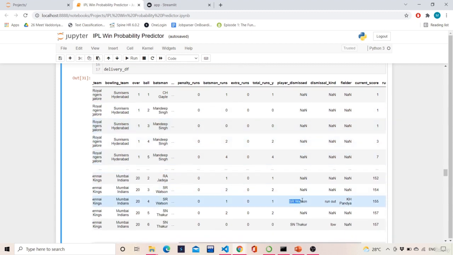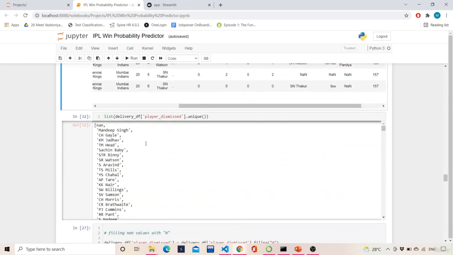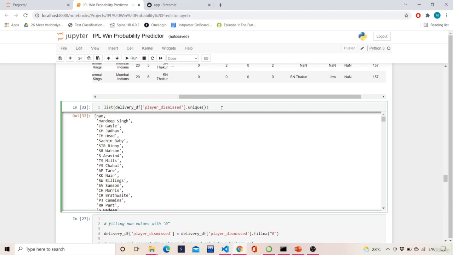Now over here, wherever there is SR Watson, or any name, that means the player was out. You can see the type of dismissal also, like the player SR Watson was run out by Kunal Pandya. So we will try to replace this NaN with 0, which means the player was not dismissed. And if there is some kind of name, we will replace it with 1. So whenever there is 1, the player has been dismissed, and whenever there is 0, the player was not dismissed.